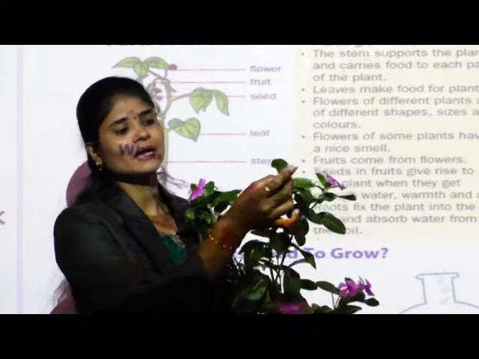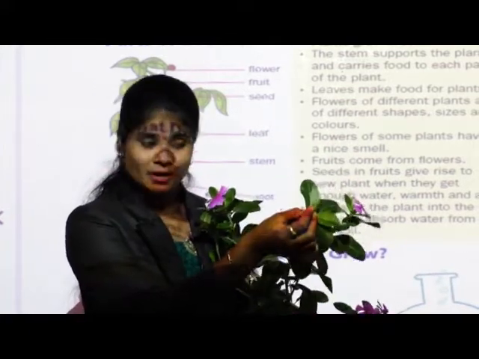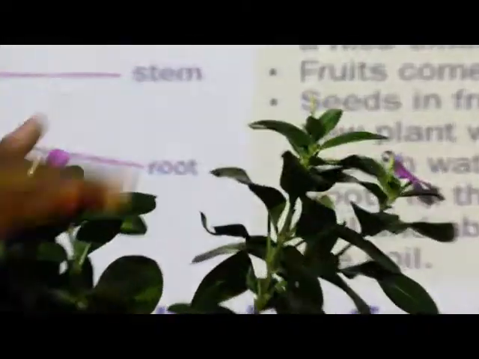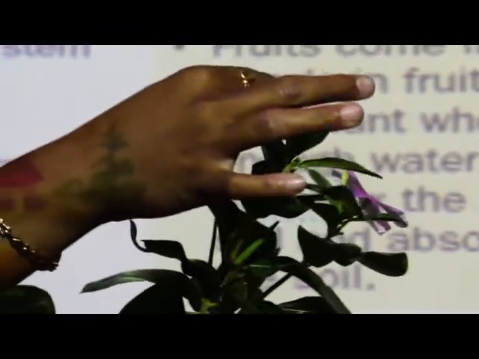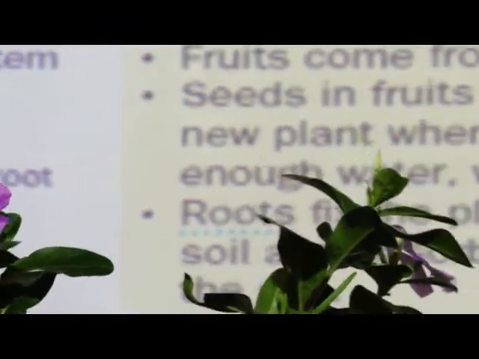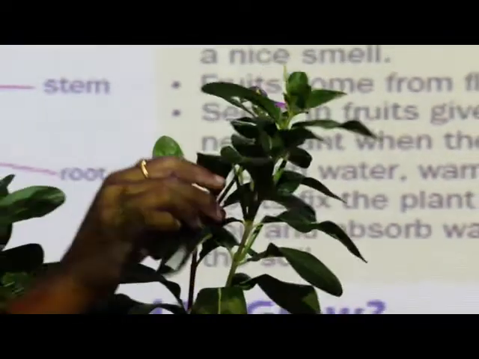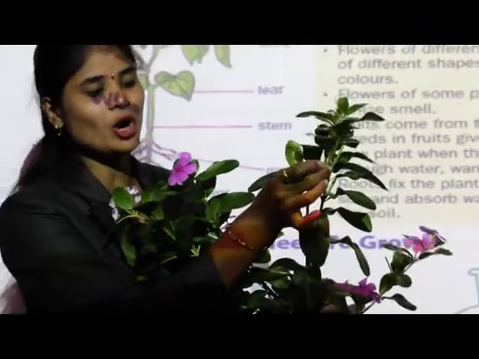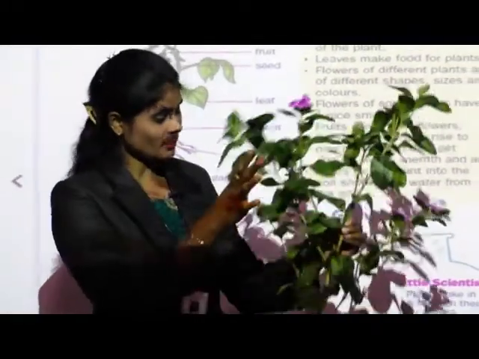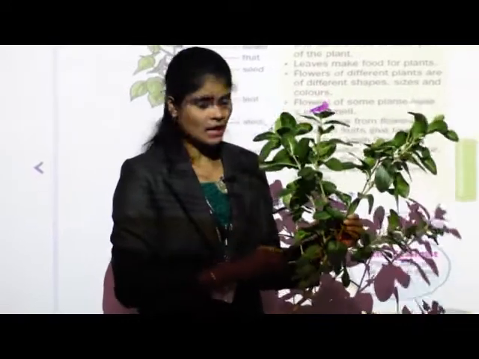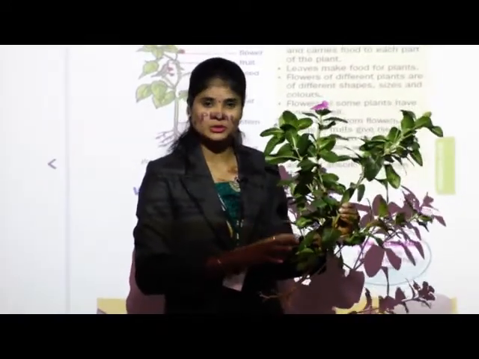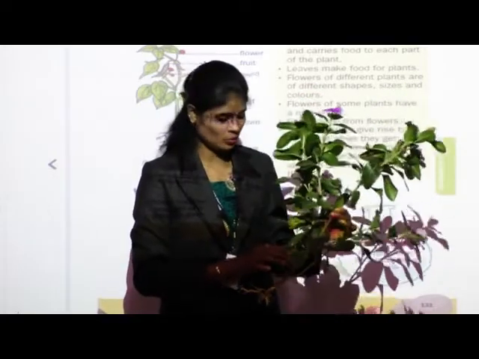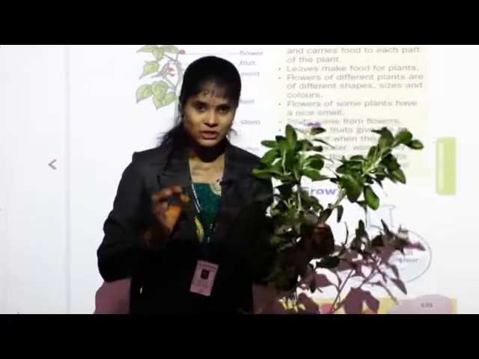Next, these are small buds. Means now they are in the state of bud. After 2-3 days, this bud converts into a flower. And these are the seeds of this plant. Inside these pods there are seeds. But students, this is a flower plant, and this plant doesn't bear fruit, so I can't show you the fruit of this plant, but in your book I will explain it to you. Okay, did you understand which are the parts of plants?